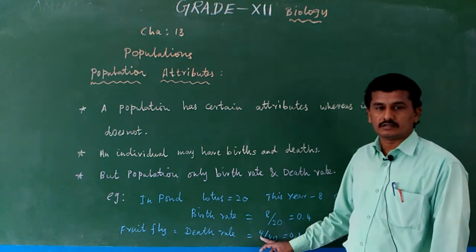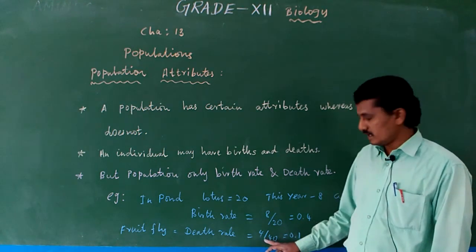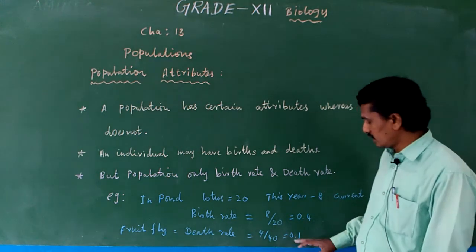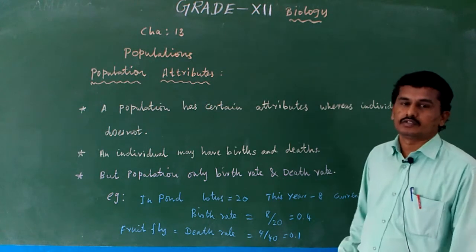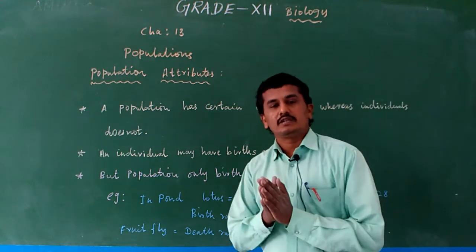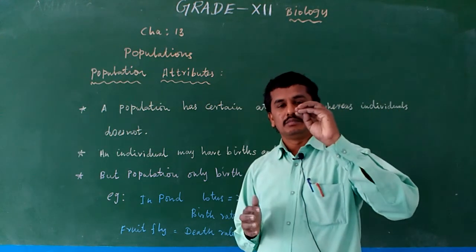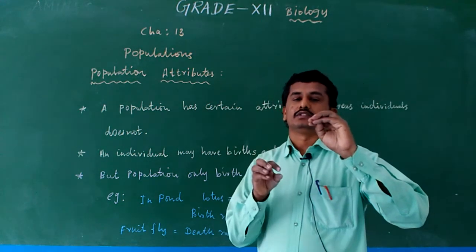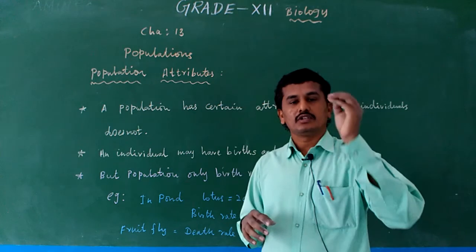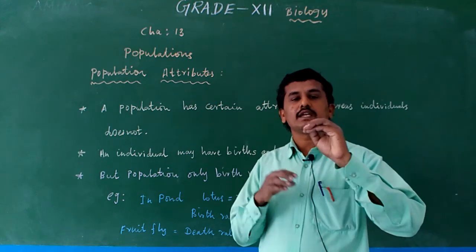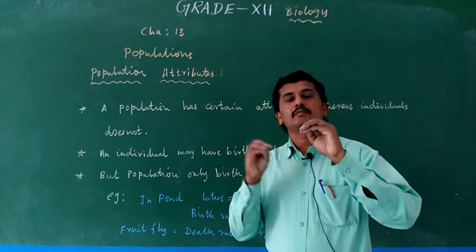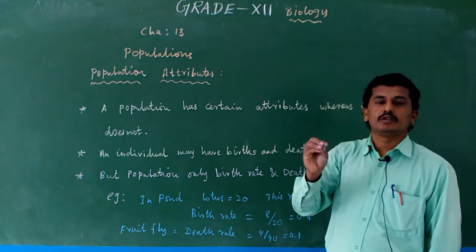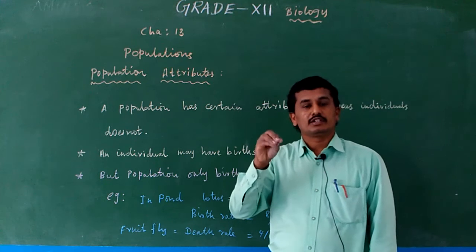So, dead fruit fly by initial population 4 by 40. The death rate is 0.1. So, simple calculation. Birth rate means newly born individuals by already present individuals, that is birth rate. Death rate is also newly dead organisms by already present population, that is death rate.